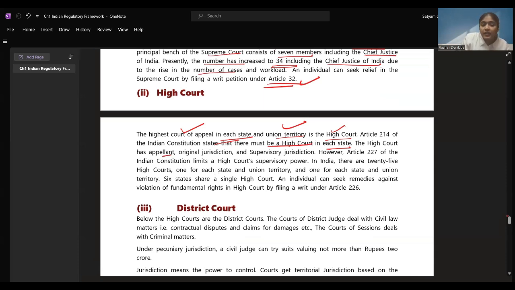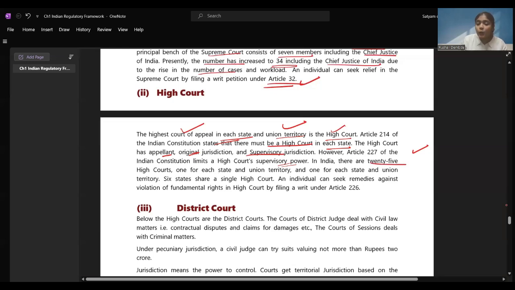High Court has appellate, original and supervisory jurisdiction. You can appeal in the High Court. Original cases, the cases which are directly at the High Court level, you can take to the High Court. And it has to supervise all the decisions and judgments given in the other courts, the lower courts, district courts, state courts, session courts, the metropolitan courts. All these are to be supervised also. However, Articles 2 to 7 of the Indian Constitution limit the High Court's supervisory powers. They don't have all the powers, but they have limited powers.